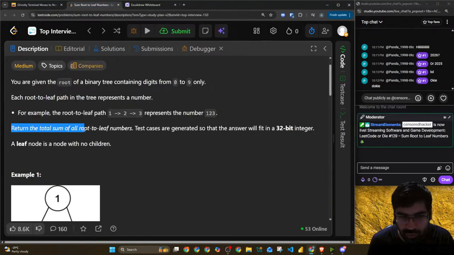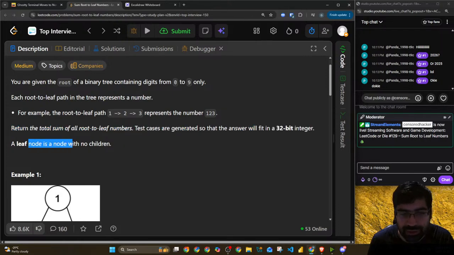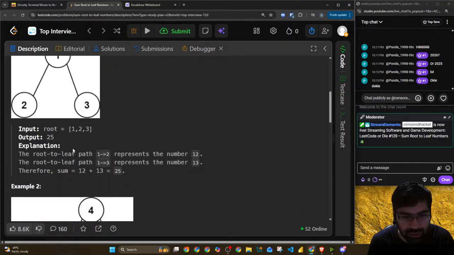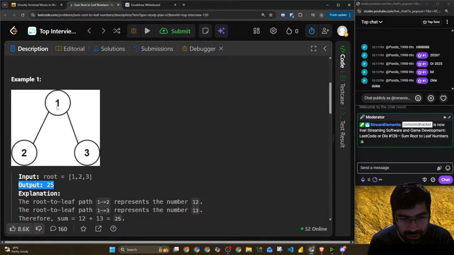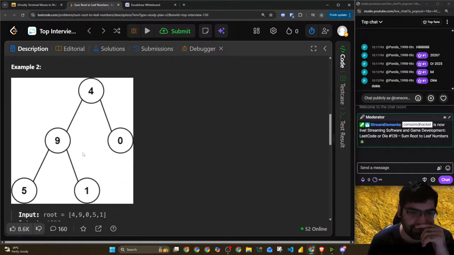Return the total sum of all root-to-leaf numbers. Test cases are generated so that the answer will fit in a 32-bit integer. A leaf node is a node with no children. So if we have 1, 2, and 3, the output should be 25. Why? 1, 2, that's 12, plus 1, 3, that's 13. This is interesting. I thought it would be just leaf nodes, go to the leaf node and find, but this is interesting.